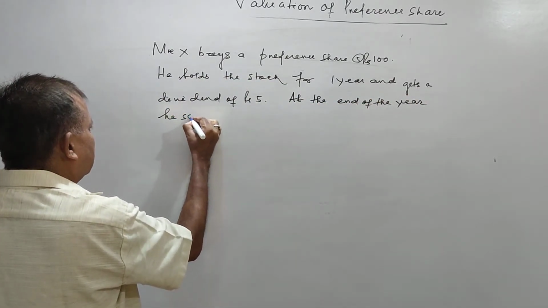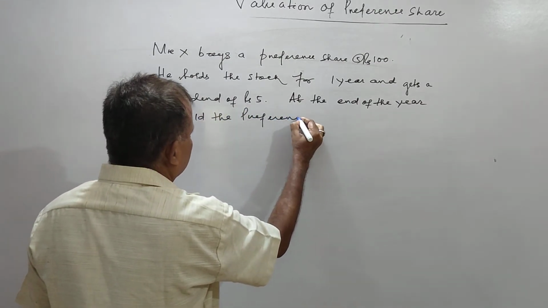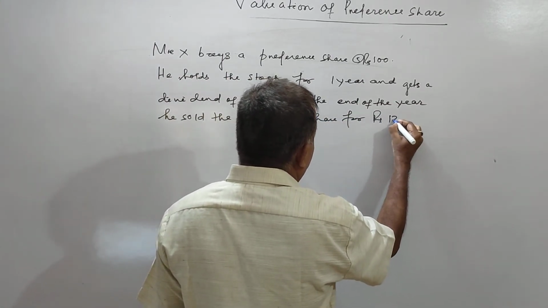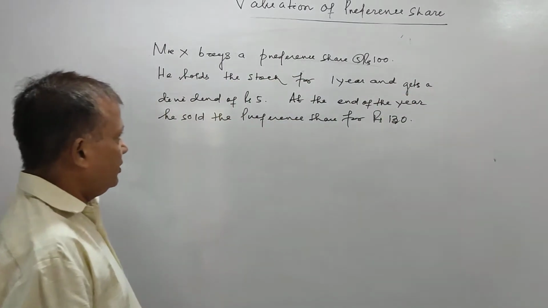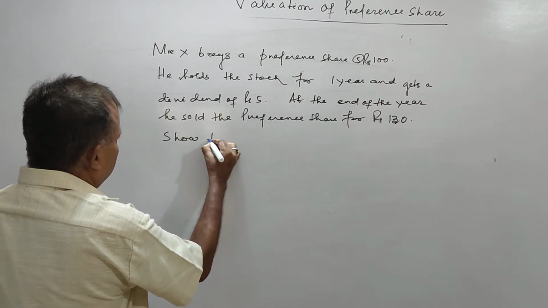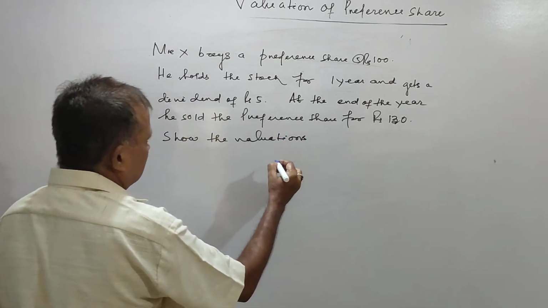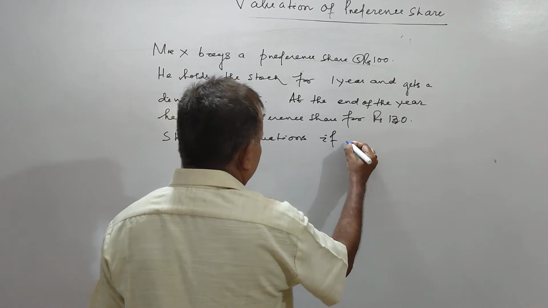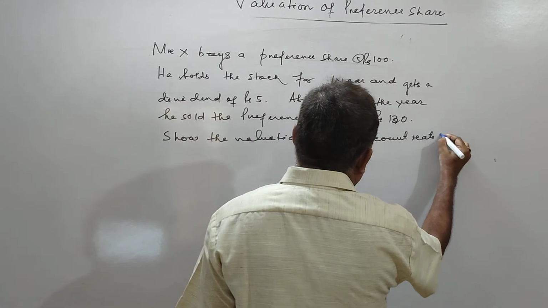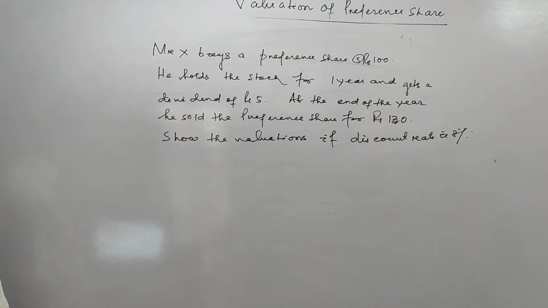he sold the preference share for rupees 130. So the valuation, if discount rate is 8% and yield rate is 8%.